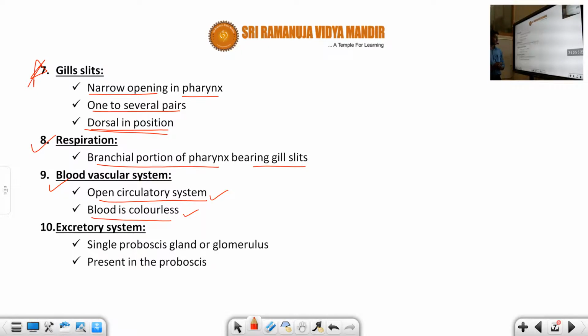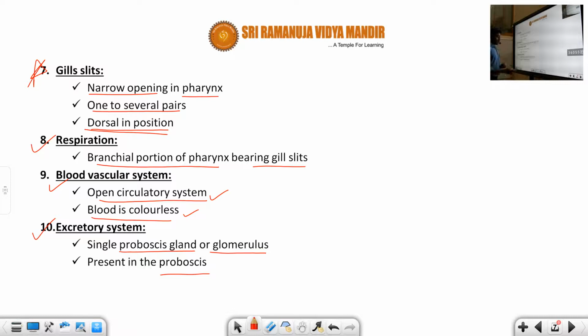Hope you understand, students. Next, another one is the excretory system. The excretory system is also very important. Generally, there is a single proboscis gland, also called the glomerulus gland. Where is the proboscis gland present? It is present in the proboscis, which is the first, conical part of Balanoglossus.